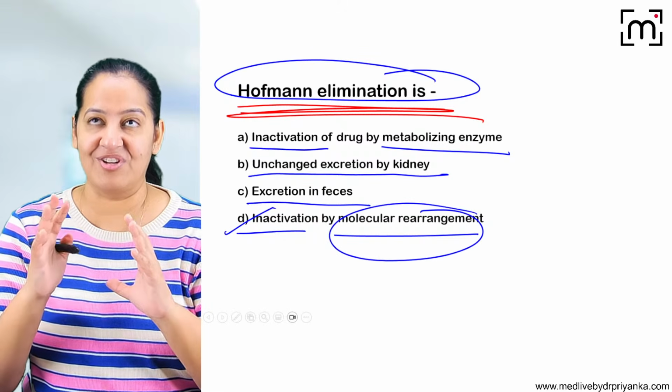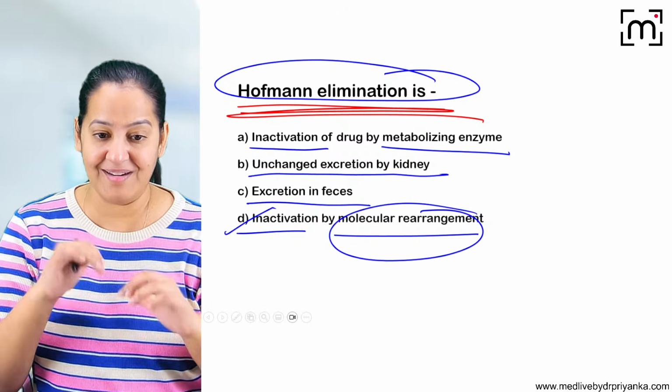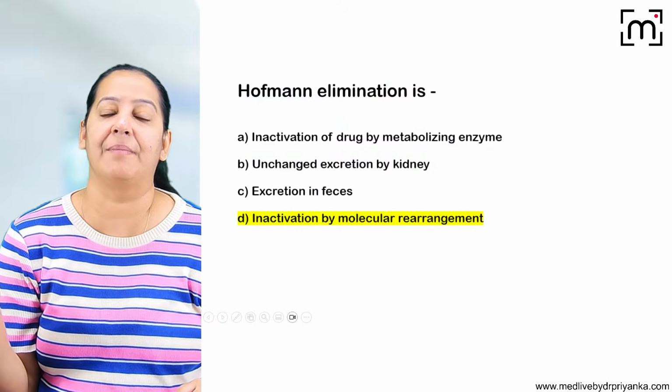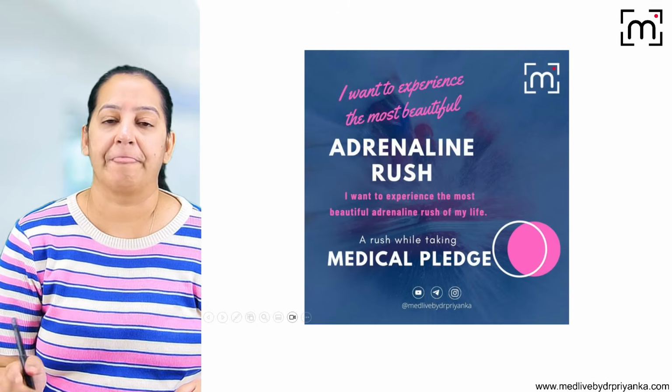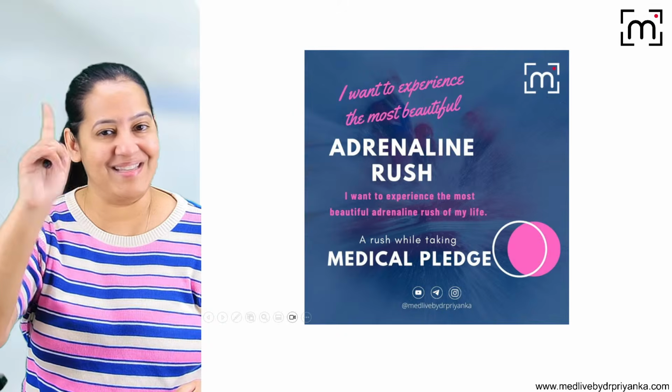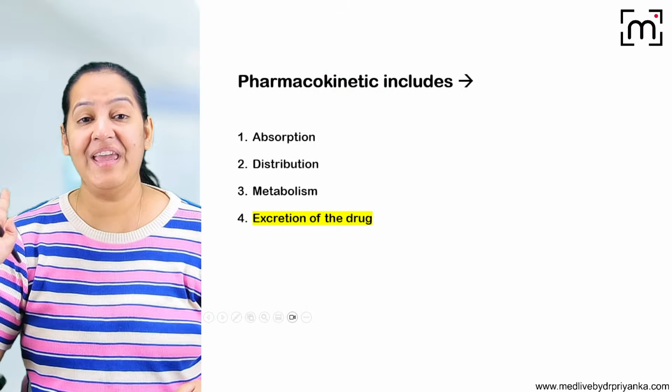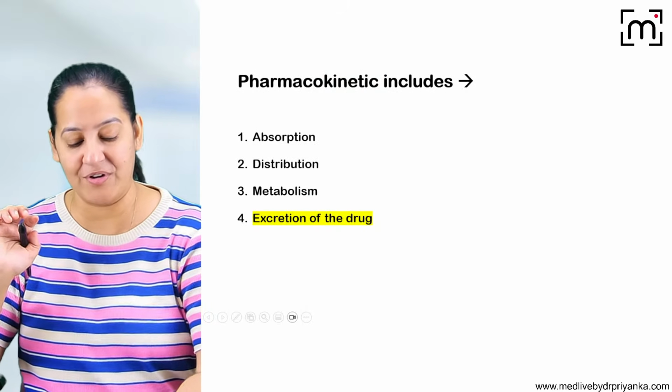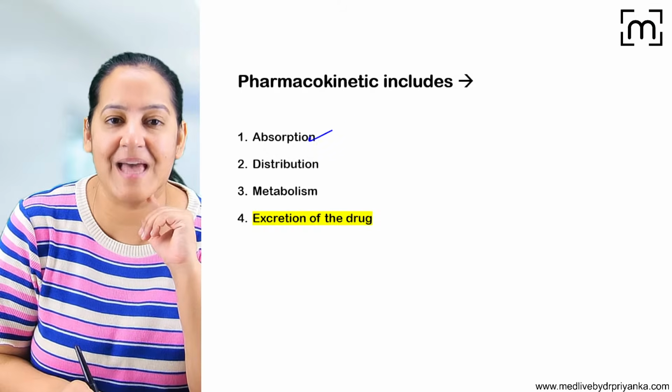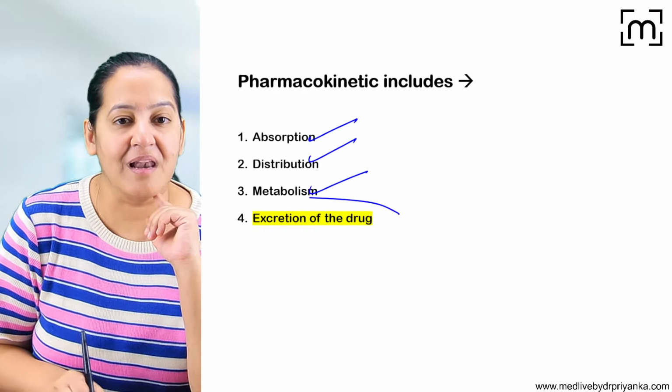So in a three-dimensional structure, the drug is doing certain molecular rearrangement in its structure without the use of enzyme, to get converted from non-polar to polar. And only one drug does so. That is atracurium. Got it? So we have completed three important chapters in pharmacokinetics: absorption, distribution, metabolism. The last chapter is excretion.